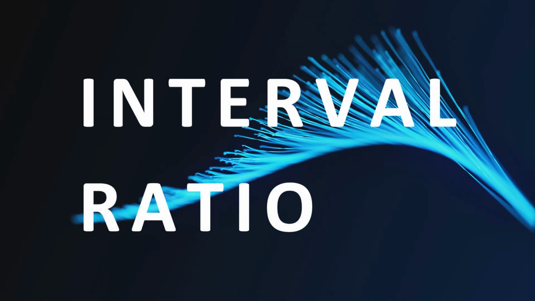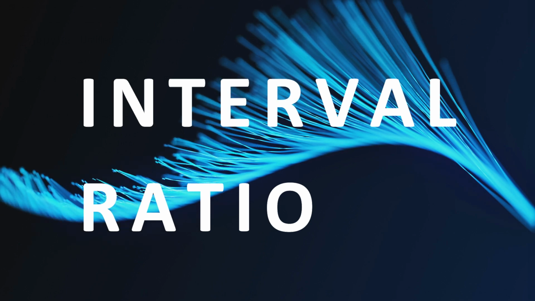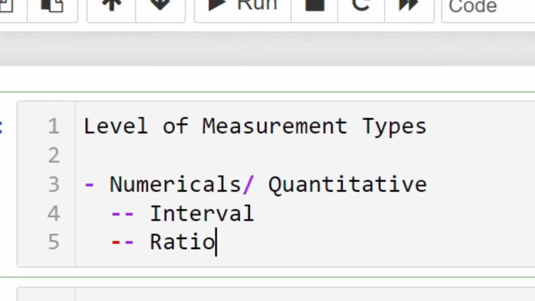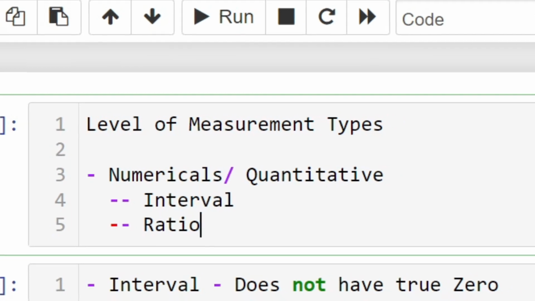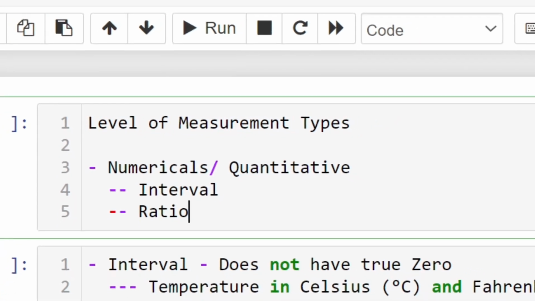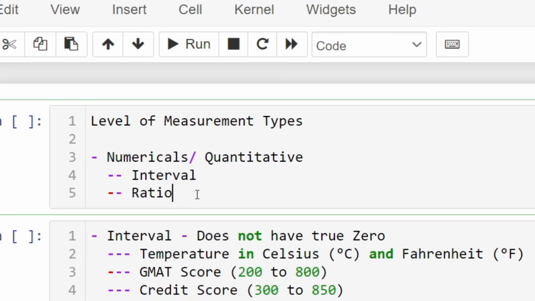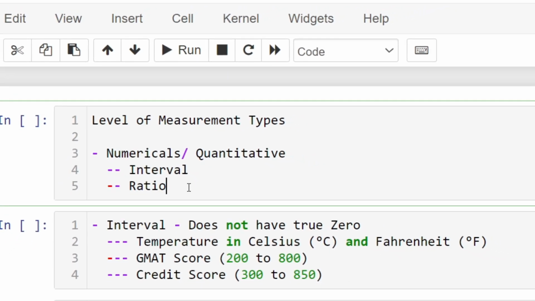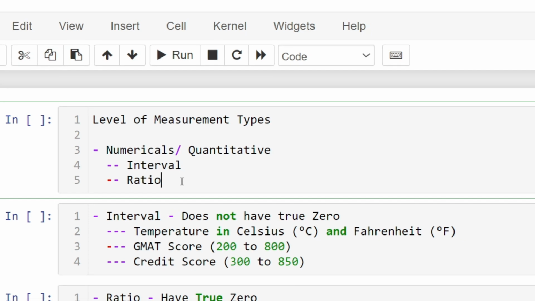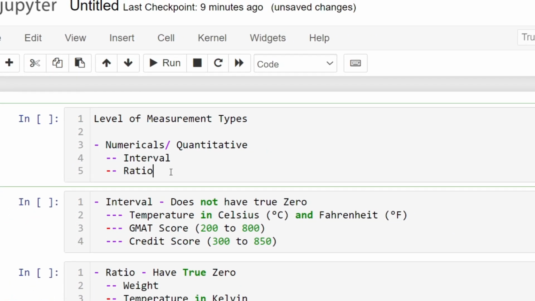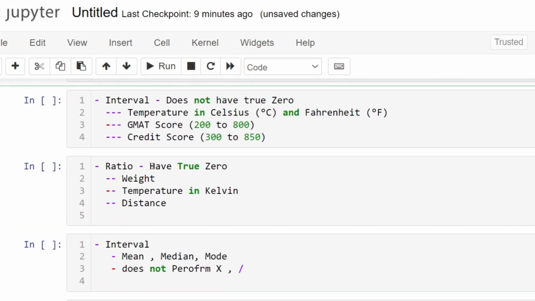In statistics, we try to see the levels of measurement types. In the numerical, the quantitative measurements, we try to see interval and ratio, which we said we would cover in the next video. So in this video, we cover the meaning of interval and ratio. These are levels of measurement for quantitative data. Quantitative means numericals.